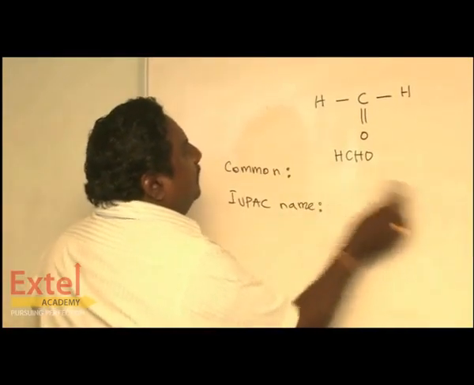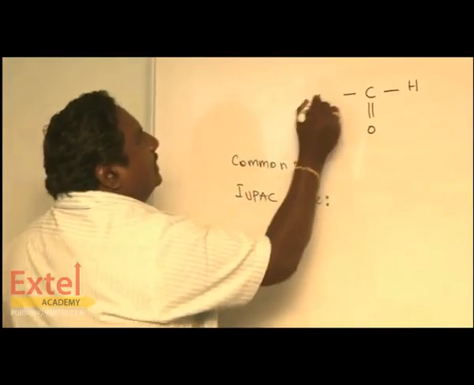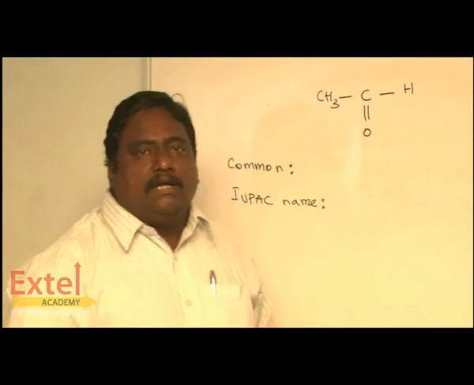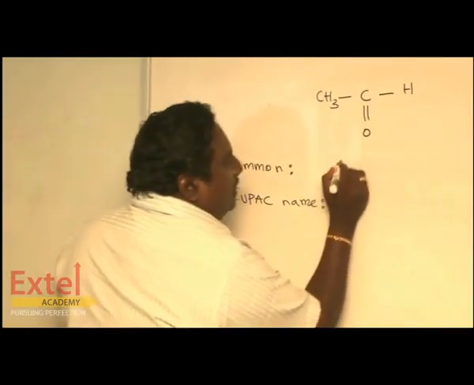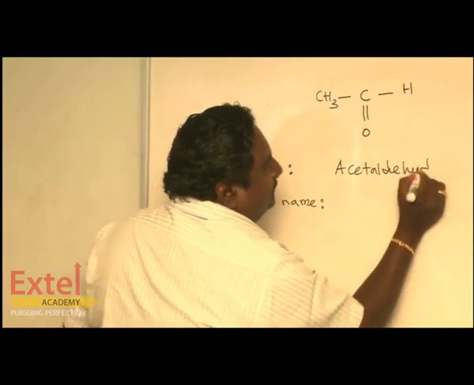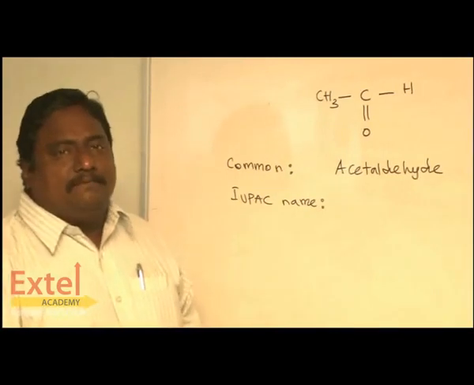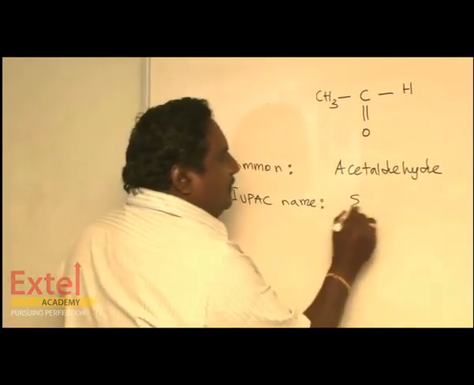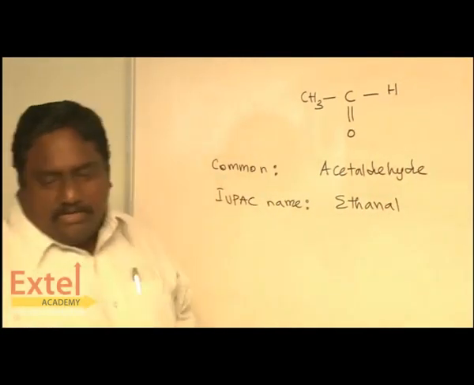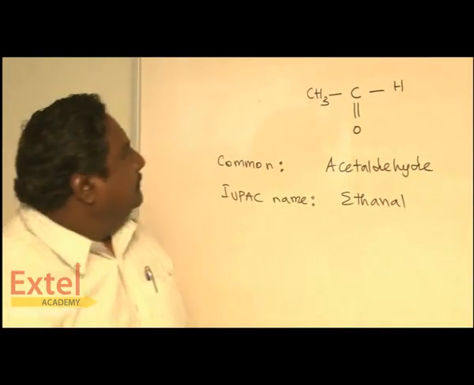Suppose we enter into the second one, CH3CHO. It is called acetaldehyde. The common name is acetaldehyde. IUPAC name. Totally 2 carbons are there. So, it is called ethanal. 1 carbon means methanal and 2 carbons means ethanal.